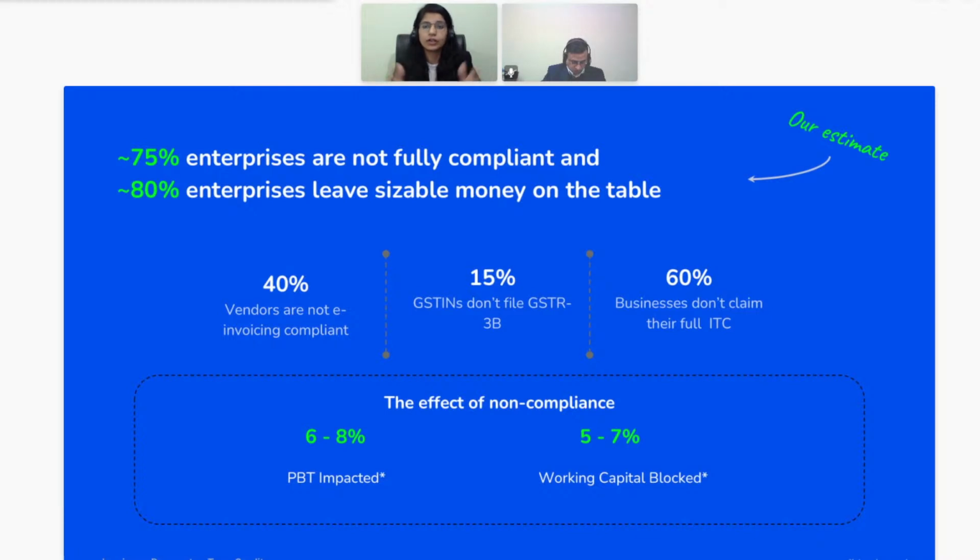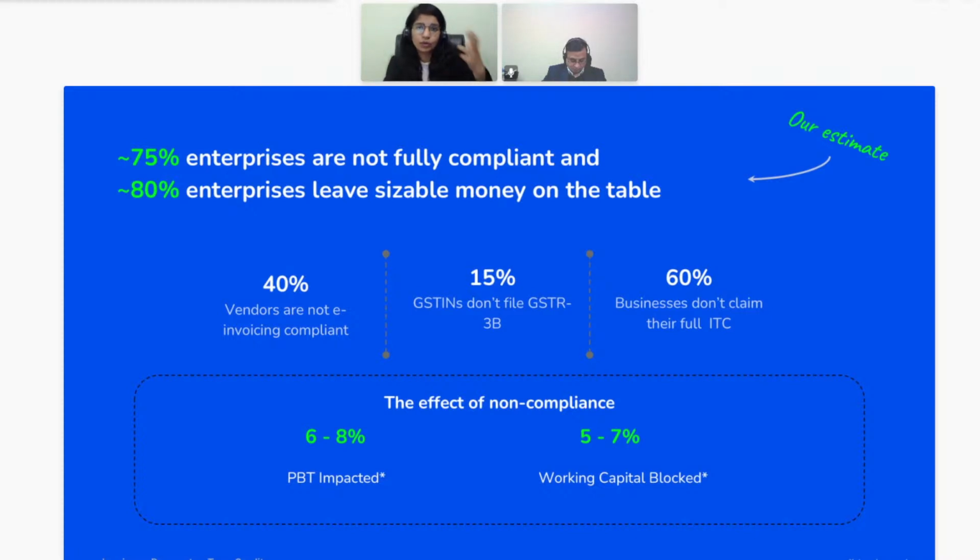So it's important that whenever you're doing vendor onboarding, if you are having new vendors, you look into their compliance rating also. Just see whether they are actually compliant or not, because sometimes there is a vendor who is very compliant, even if he's charging some extra bucks, and there is another vendor who is non-compliant. The vendor who's charging extra bucks can become more efficient for you in terms of profitability compared to that non-compliant vendor. Simple thing: assume there was a vendor who was charging 100 plus GST and is a compliant one, and there's another vendor who says, okay, I'm going to charge you maybe 99 or 99 plus GST, but this is a non-compliant one.